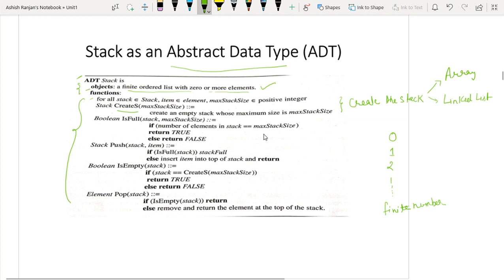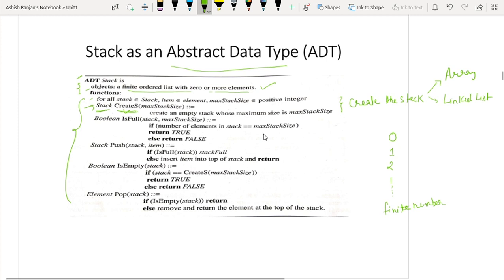Now its return type is stack. You can see I have written here stack and create s. So stack is nothing but its return type. When you create a stack, you will return the stack to the calling function.